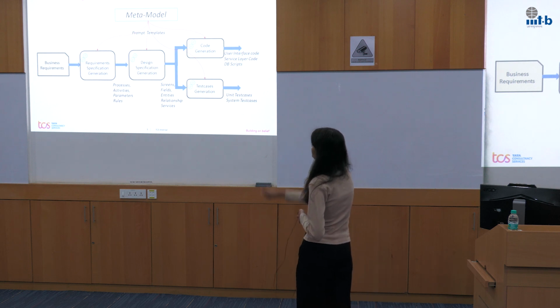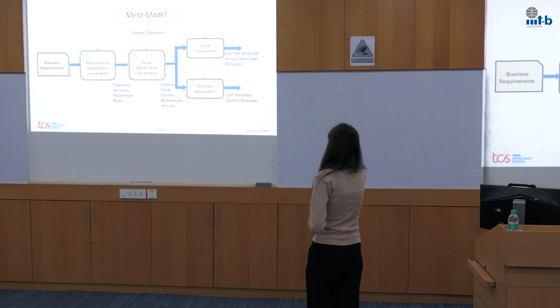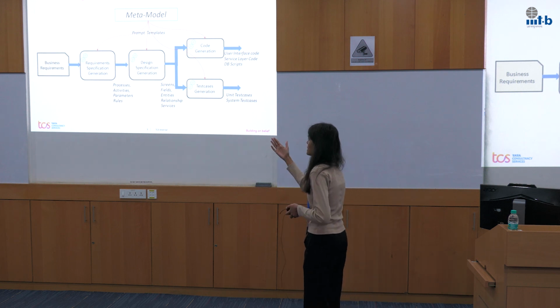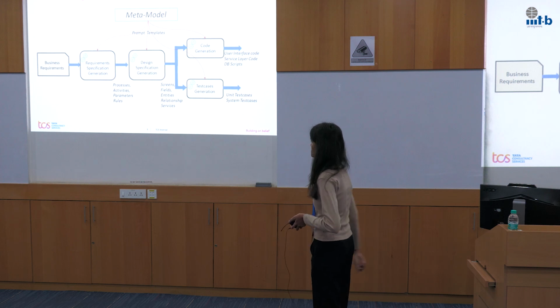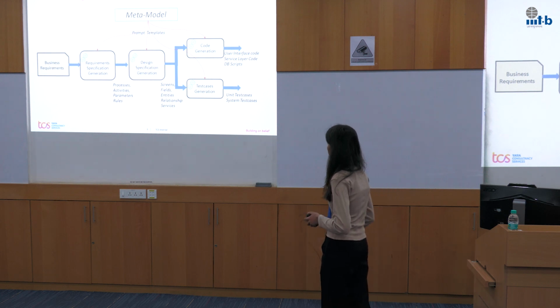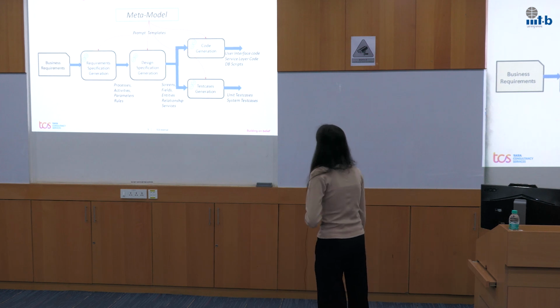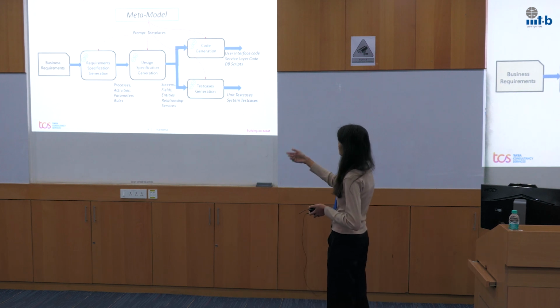Within the requirement specification generation step, we generate SDLC artifacts such as processes, activities, parameters, and rules based on the input business requirements. In the design specification generation step, we generate design specification details such as screens, fields, entity relationships, and so on, based on the requirement specification provided.